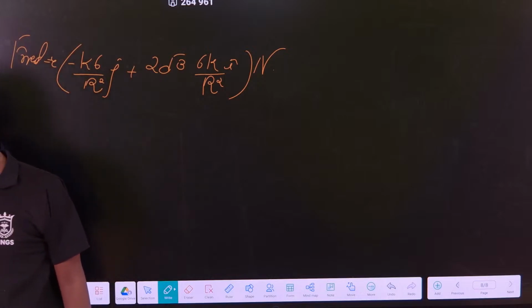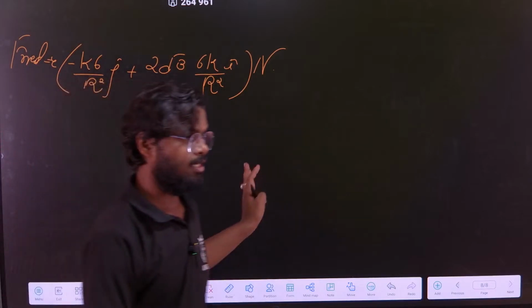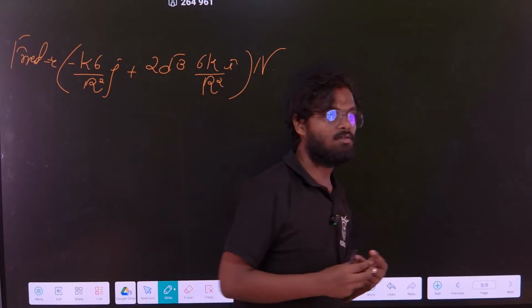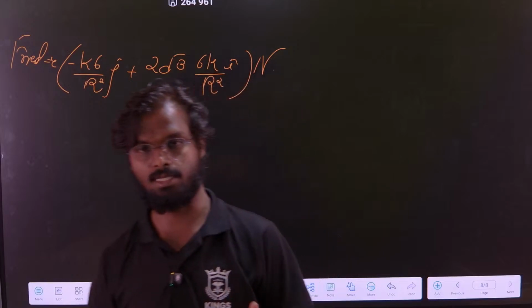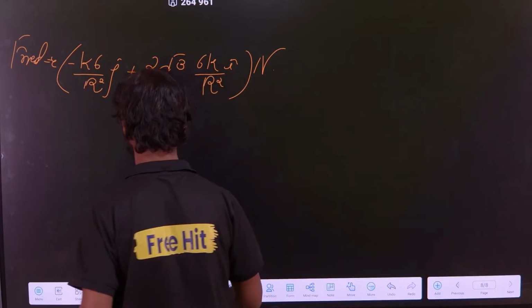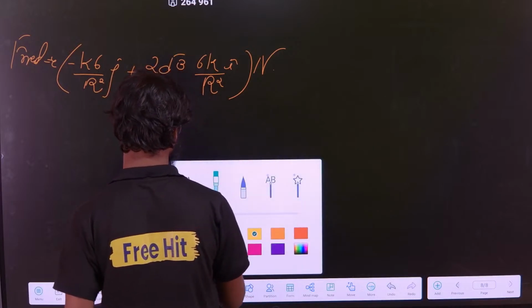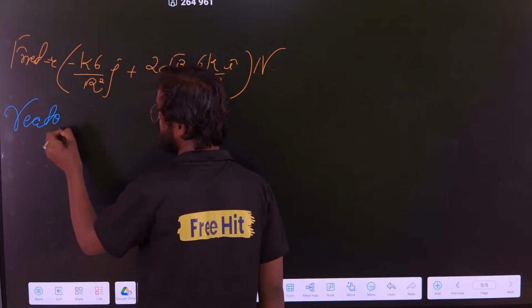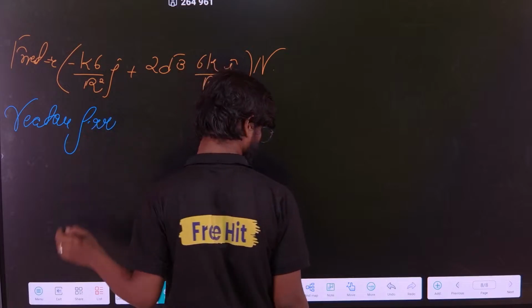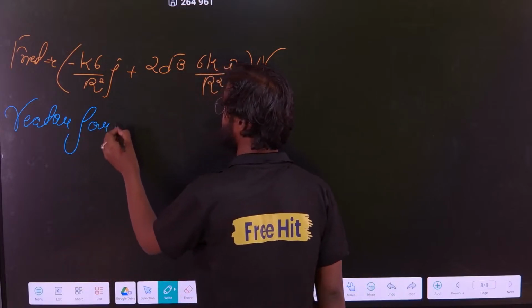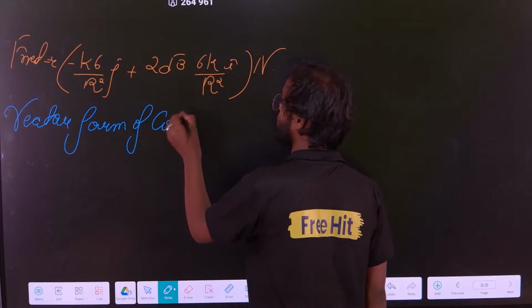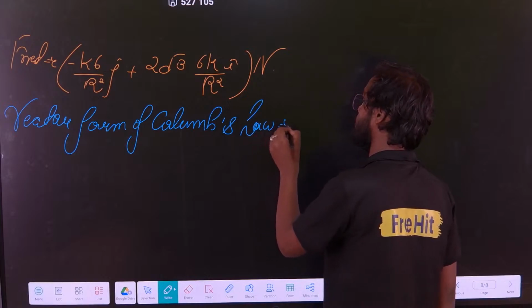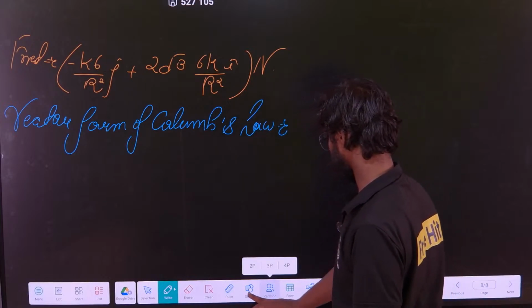So let's move to the next thing. Now we have understood what Coulomb's law is, the basic idea of Coulomb's law. We have seen the important points and we have solved some basic examples. Now let us see the vector form of Coulomb's law. So the vector form of Coulomb's law.